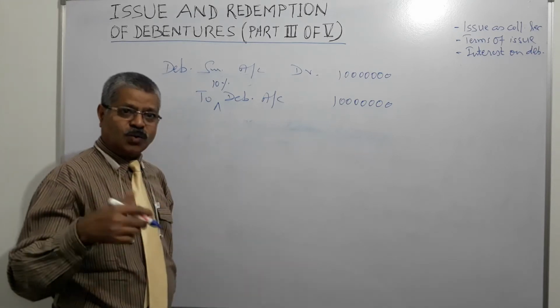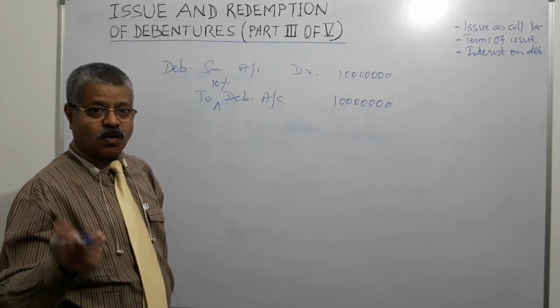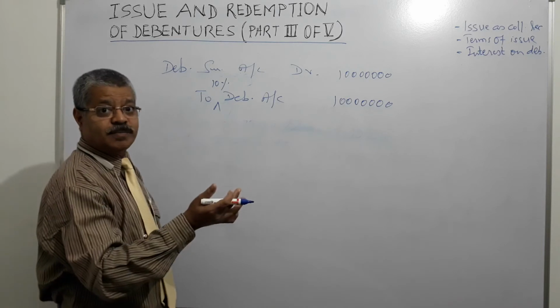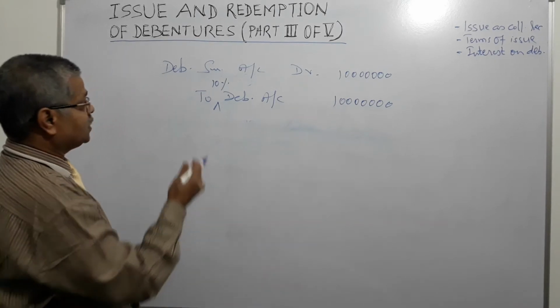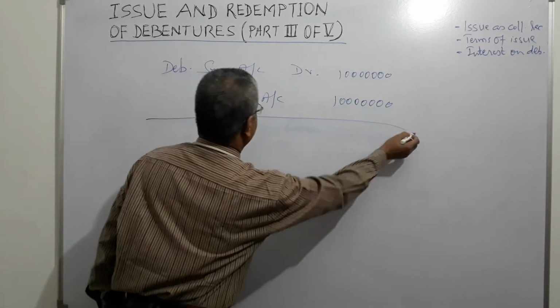But when the loan is repaid or the bank releases those debentures back to the issuing company, then the same entry is reversed.